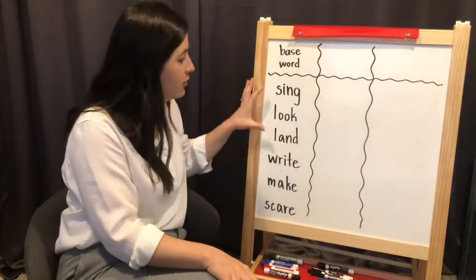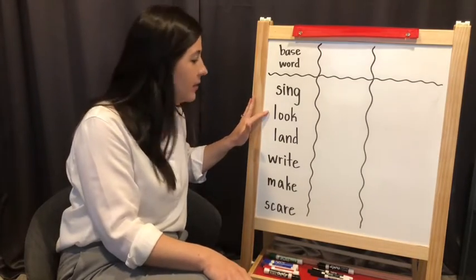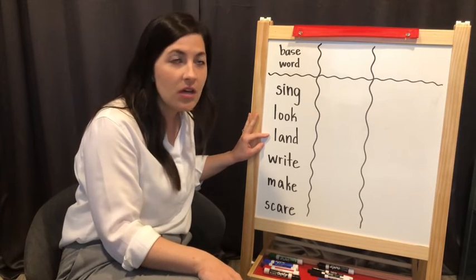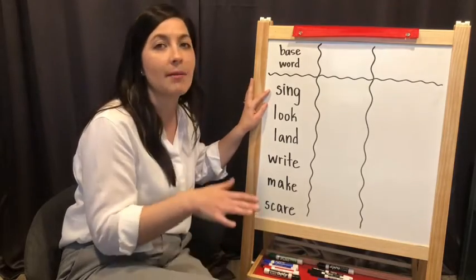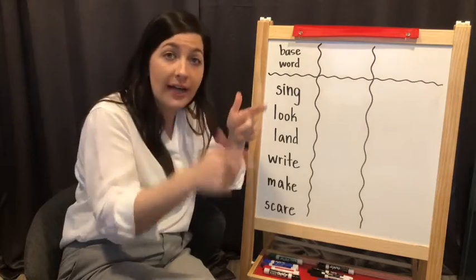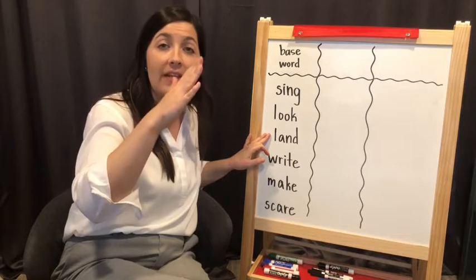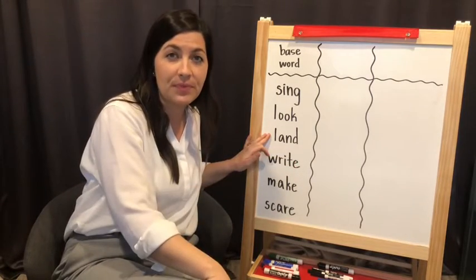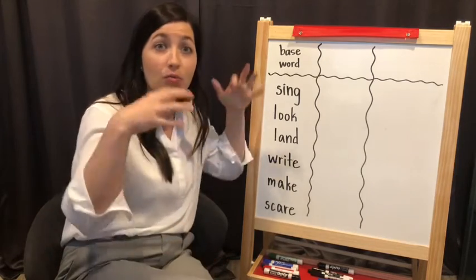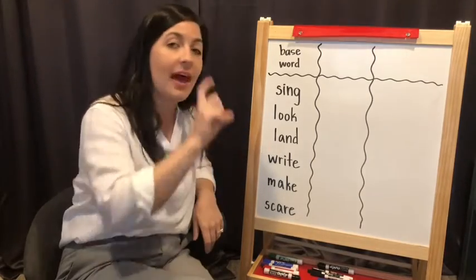So the first three words that I have are the words sing, look, and land. And we're thinking about verbs or action words. So I'm thinking about when somebody will sing a song, when we use our eyes to look at something, and when we land, like if a bird is flying and then it will land on a tree. But what happens if we want to talk about that happening right now? We're going to do something a little different to make these words have an ending on it.